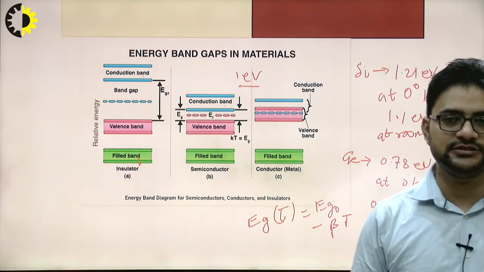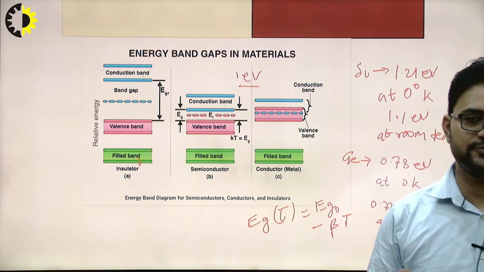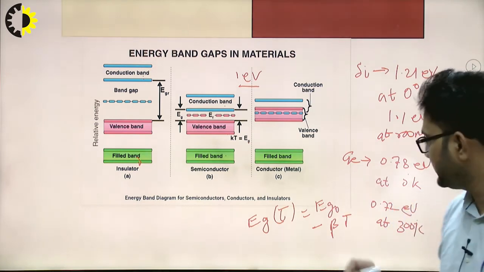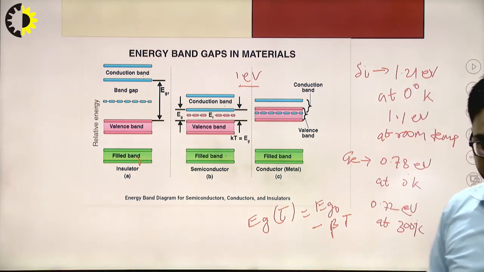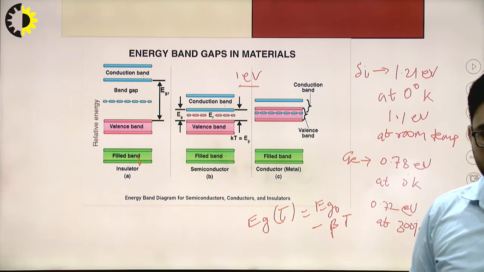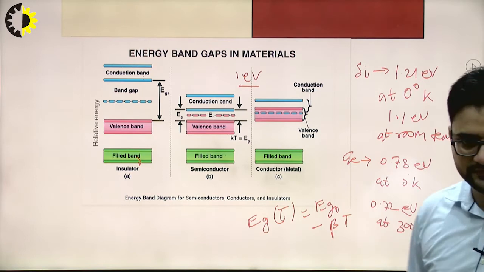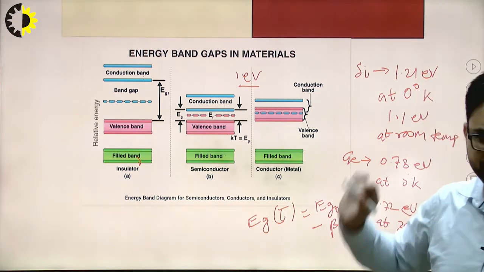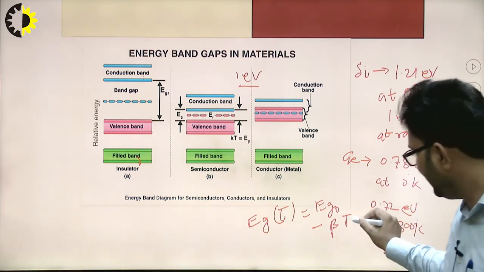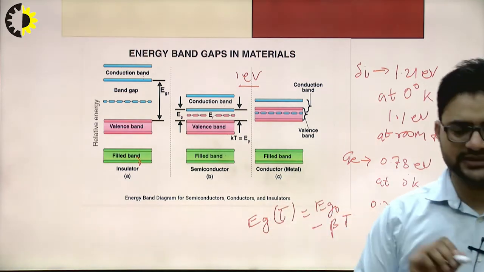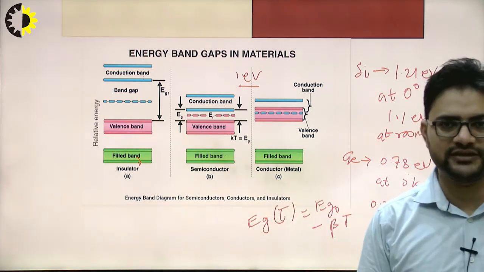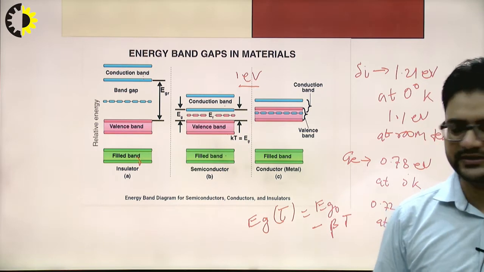Its value is 2.2 into 10 to the minus 4 for silicon, and 3.6 into 10 to the minus 4 in case of germanium. So its value is previously defined. Now at any temperature we can compute the value of Eg, that is, the forbidden energy gap.